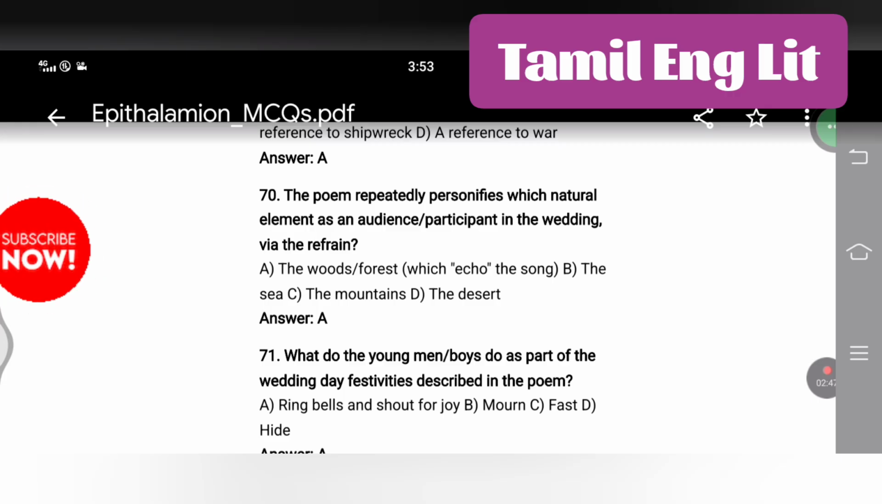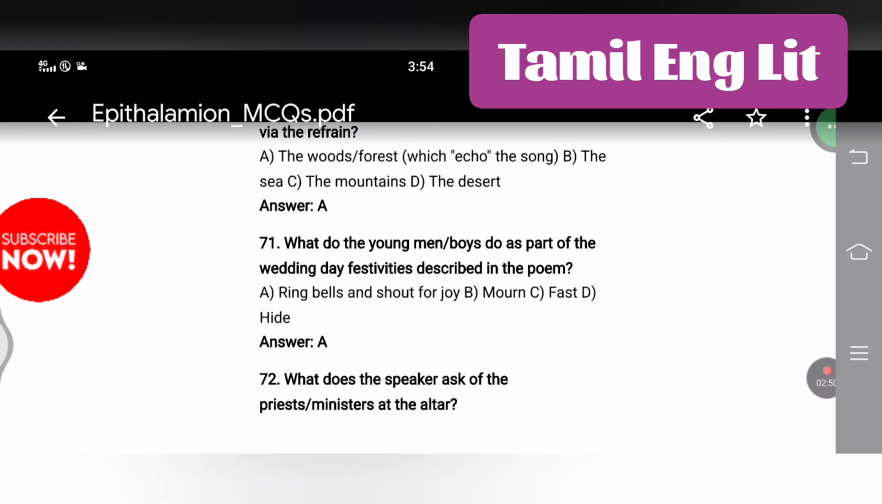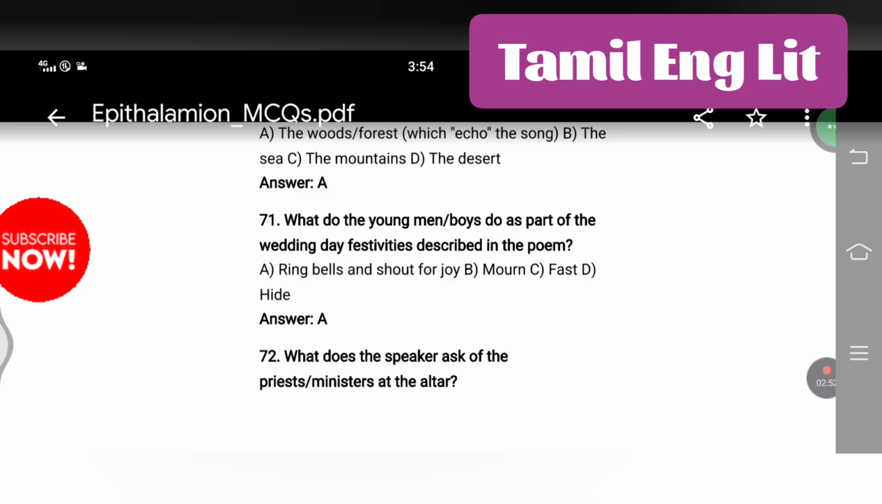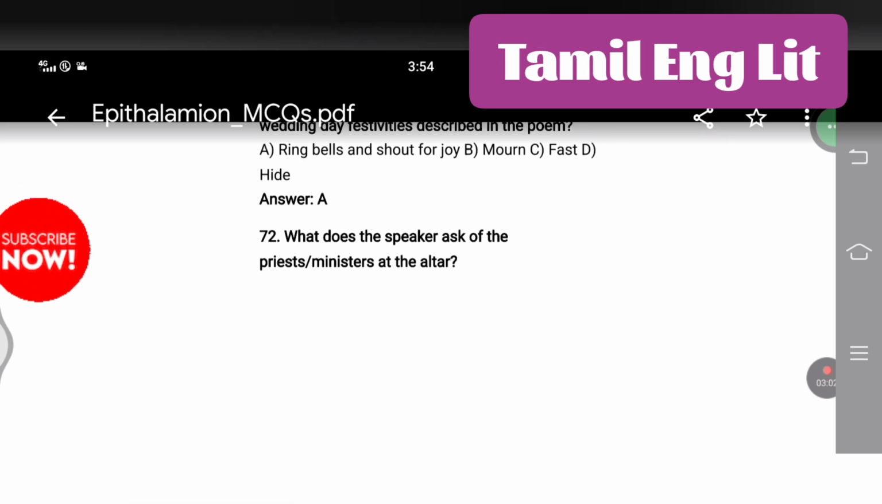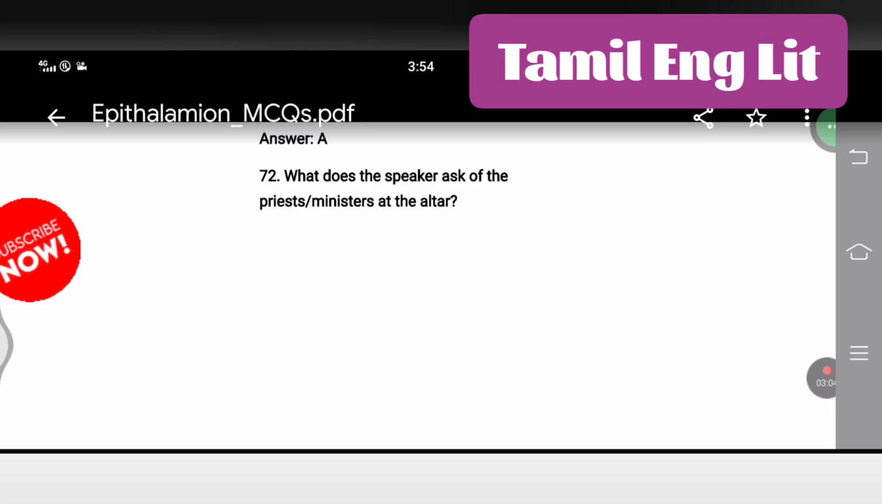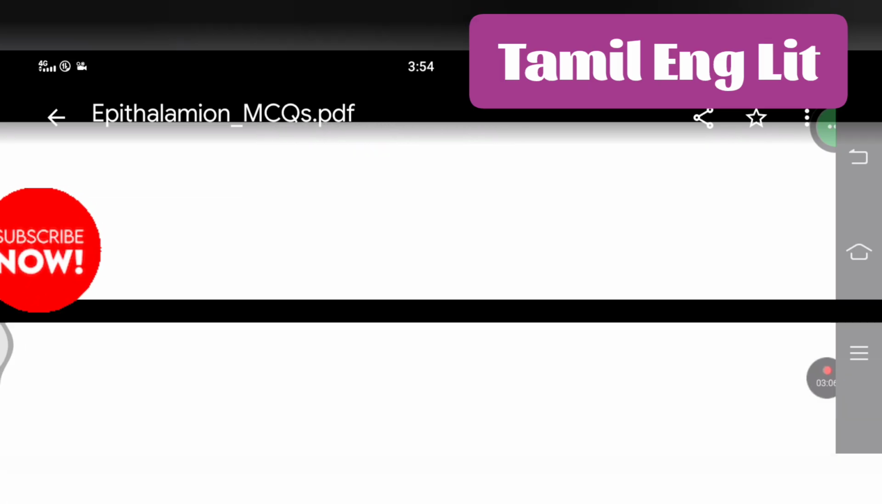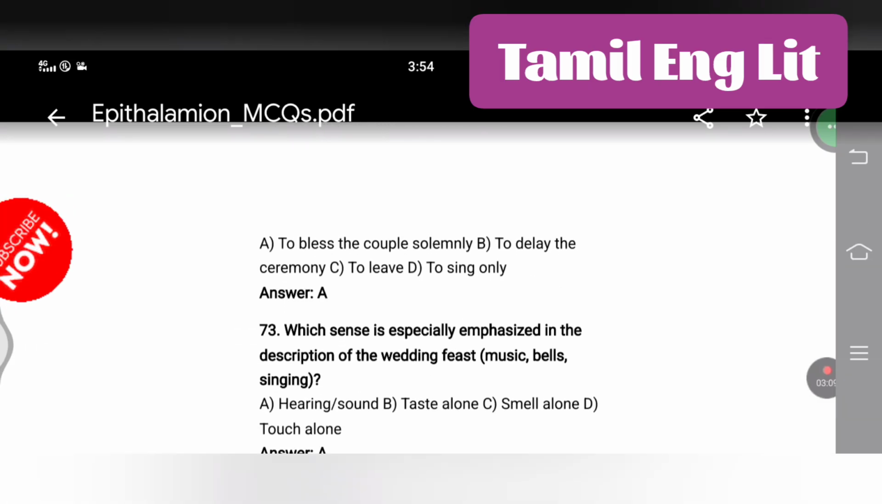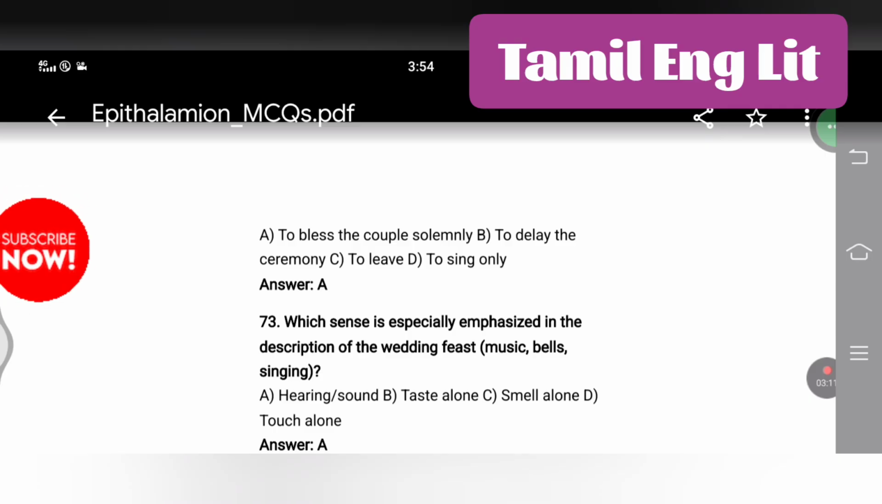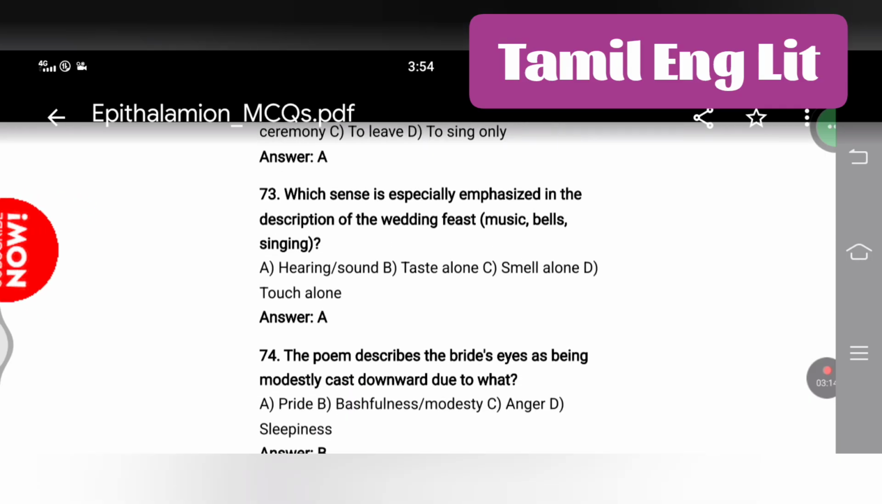The woods or forest, which echo the song. What do the young men or boys do as part of the wedding day festivities described in the poem? Ring bells and shout for joy. What does the speaker ask of the priest or ministers at the altar, to bless the couple solemnly? Which sense is especially emphasized in the description of the wedding feast? Music, bells, singing: hearing, or sound.